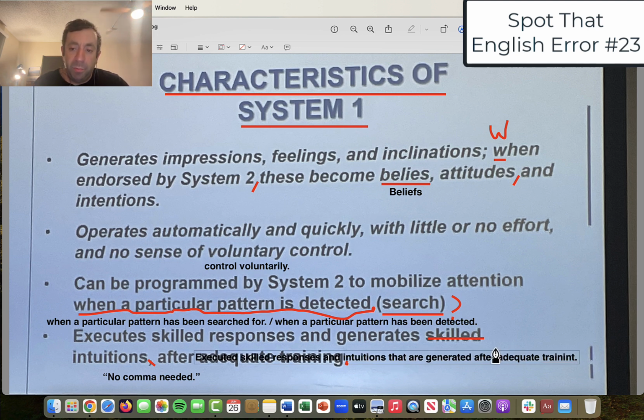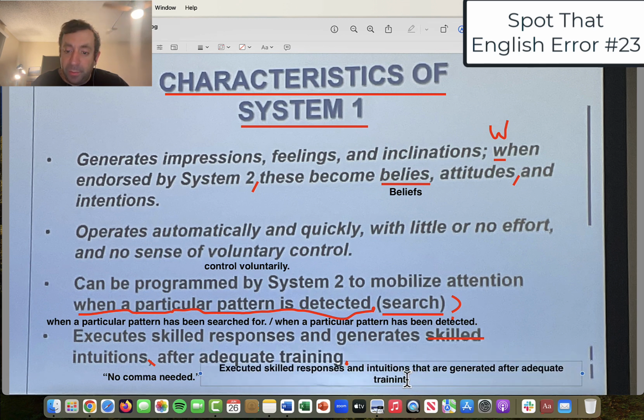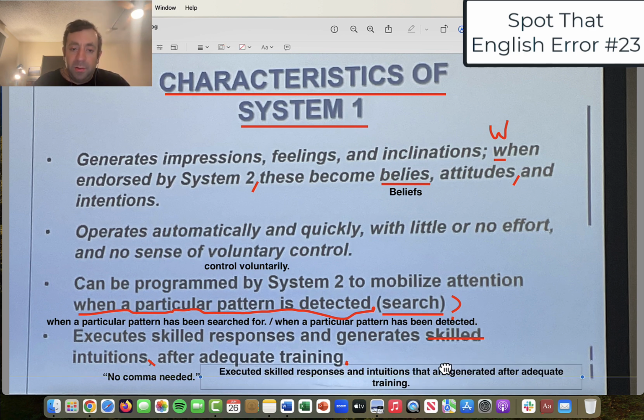All right, so let me move that down here. And I made an error myself. That should be spelled with a G there. Sorry about that, guys. So execute skilled responses and intuitions that are generated after adequate training. Good. So I know that was a lot, but I wanted to focus on this 23rd video on how to fix a presentation or how to fix a presentation slide.